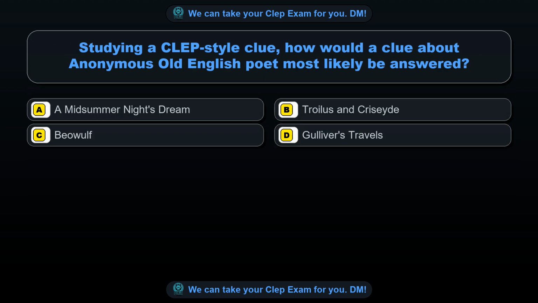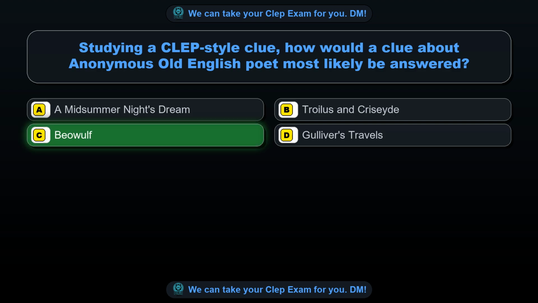Question 49. Studying a CLEP-style clue, how would a clue about anonymous Old English poet most likely be answered? Option A. A Midsummer Night's Dream. Option B. Troilus and Cressida. Option C. Beowulf. Option D. Gulliver's Travels. The correct answer is option C.